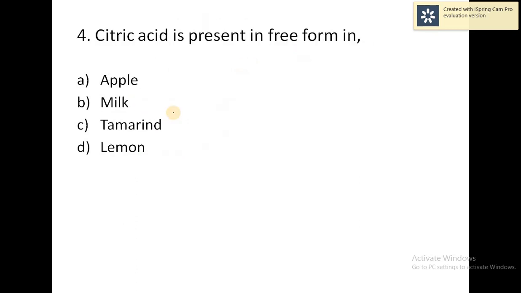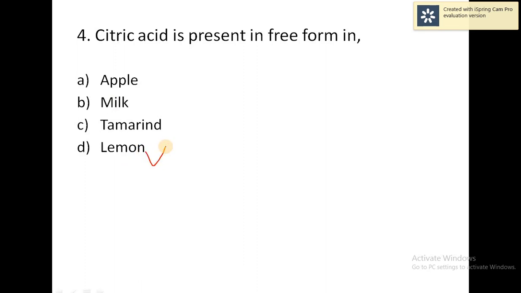So going to the next question. Citric acid is present in free form in which of these? Four options are given: apple, milk, turmeric, lemon. In which of the following is citric acid normally present? The correct answer is lemon, because lemon contains citric acid.